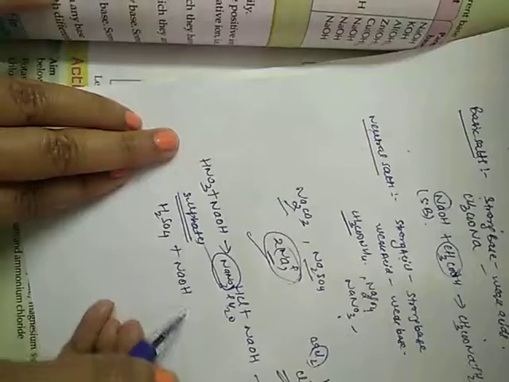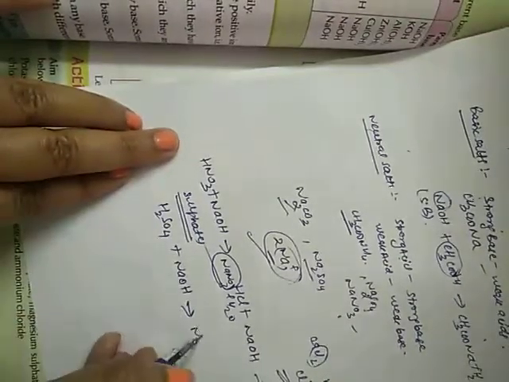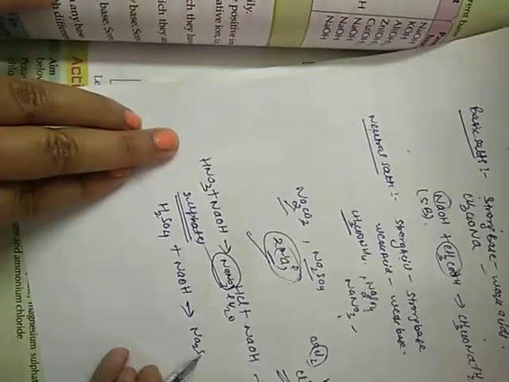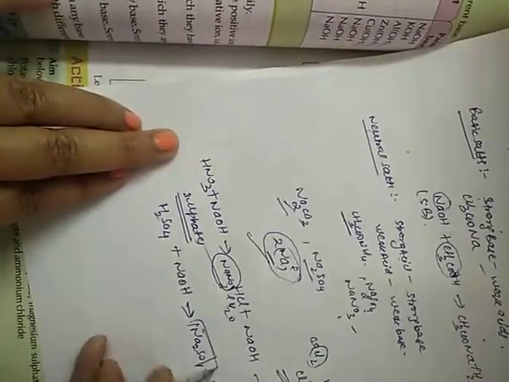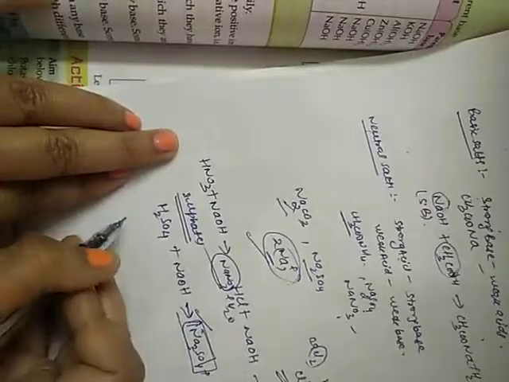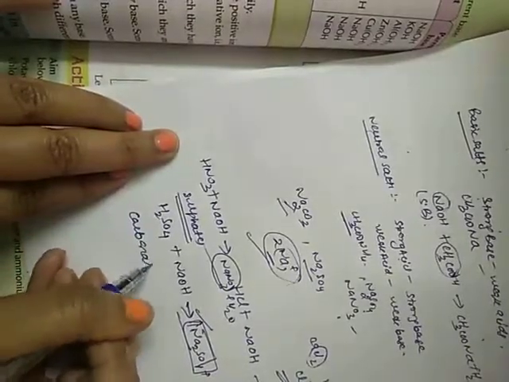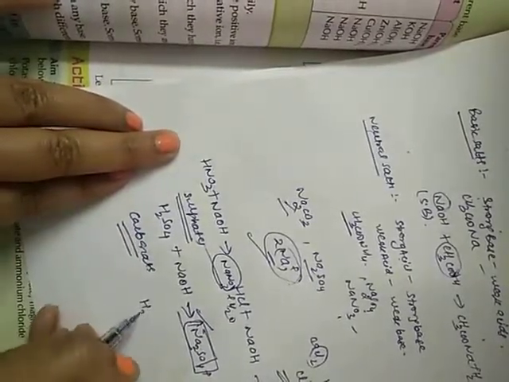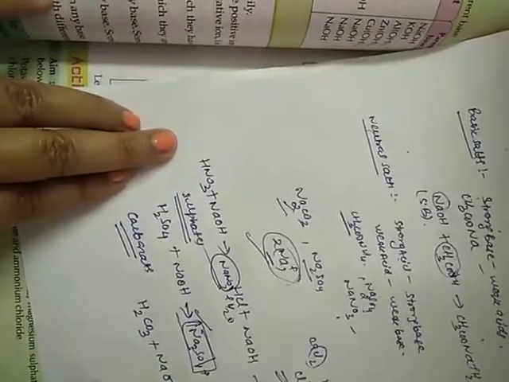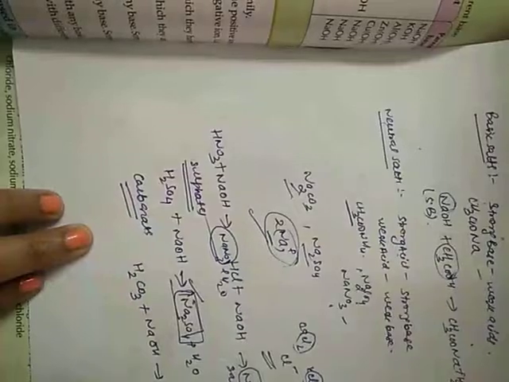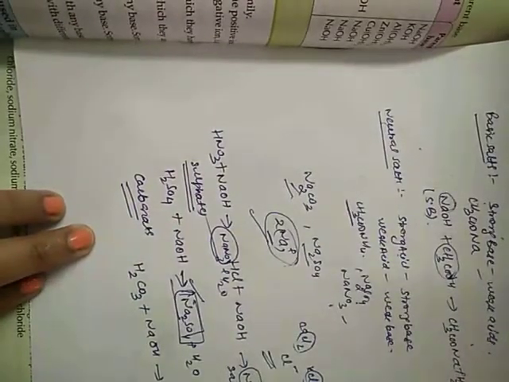We will get a salt, sodium sulfate, Na2SO4, and water will be formed. So this is the salt that belongs to the sulfates. Similarly, we have carbonates, which are formed by the reaction of carbonic acid, H2CO3, with a base. We will get sodium carbonate and water, and sodium bicarbonate and water will be formed.